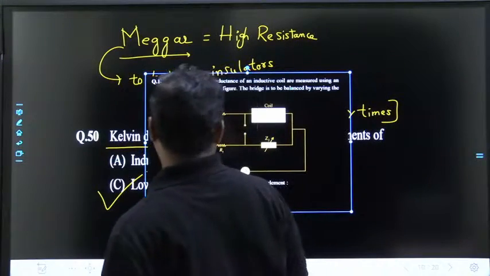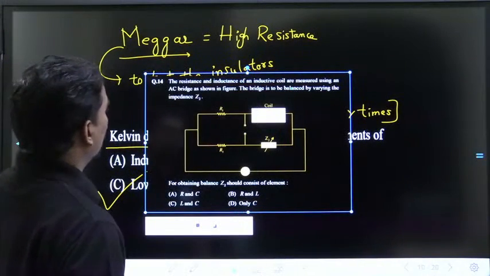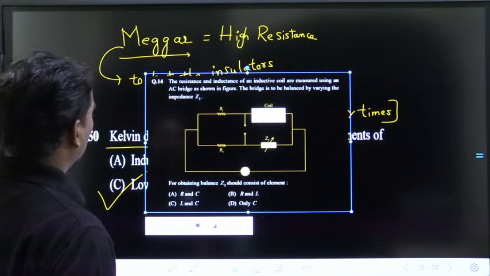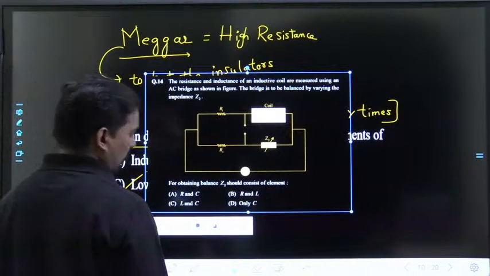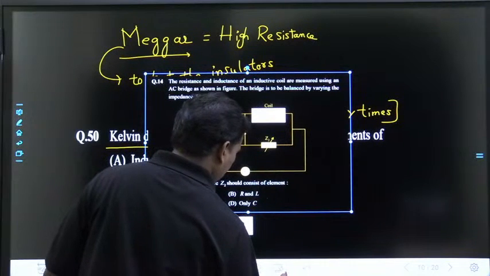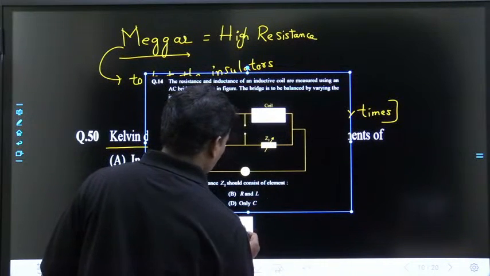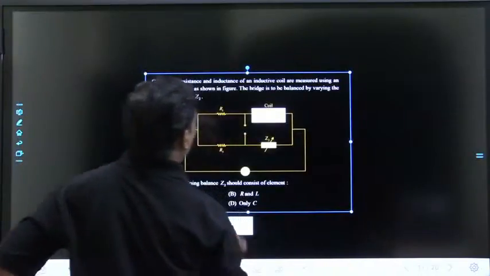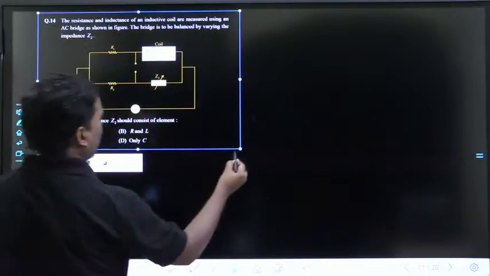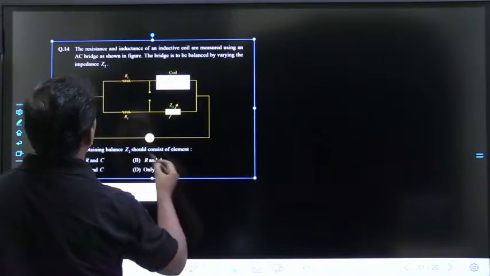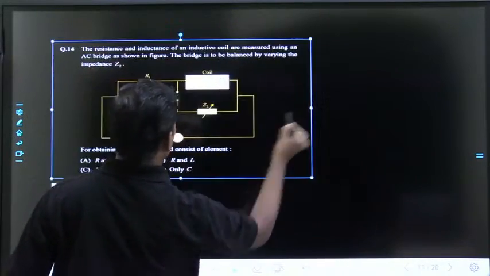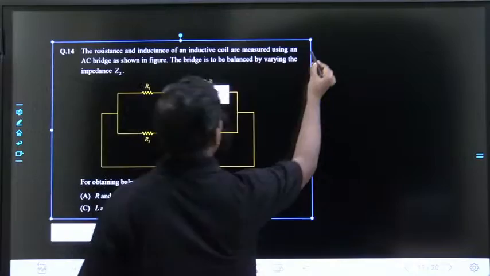Now. Try to answer this. One second. Question number 14. Fast.